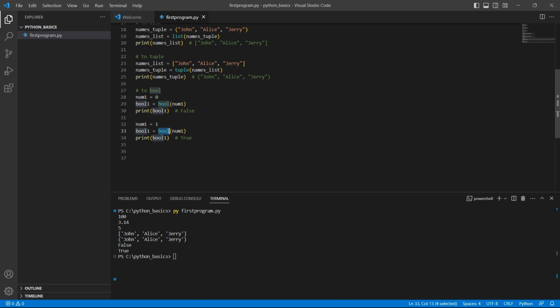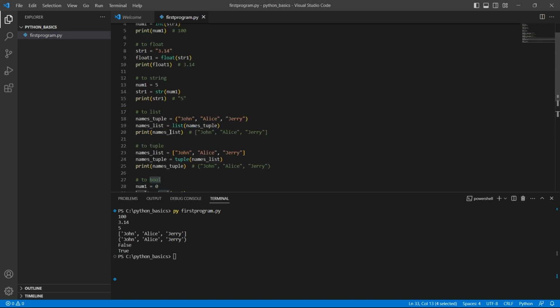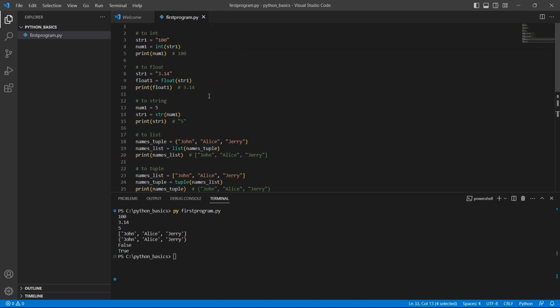Typecasting may result in data loss or unexpected behavior if the conversion is not possible. For example, converting a string to an integer will fail if the string does not represent a valid integer. For example, I'll add a c, something which is not a valid number.